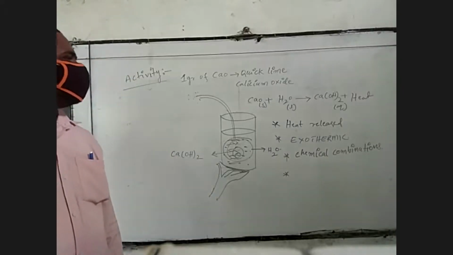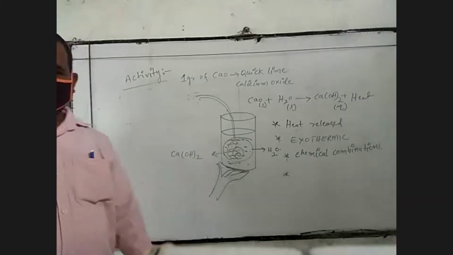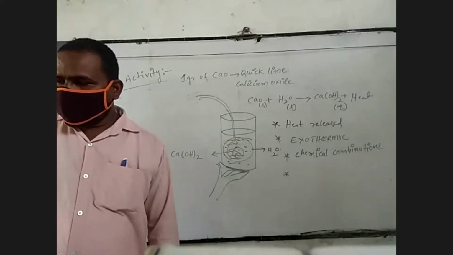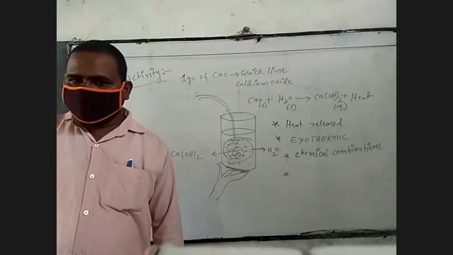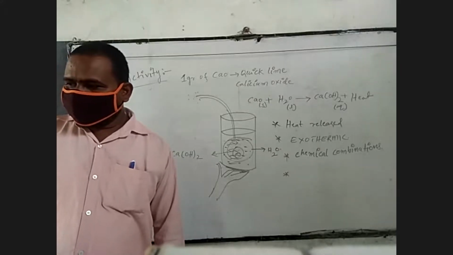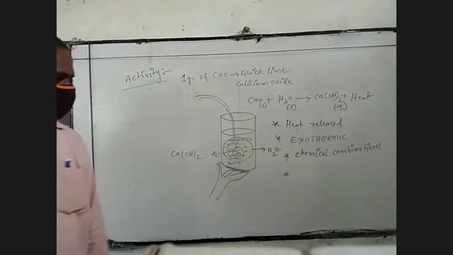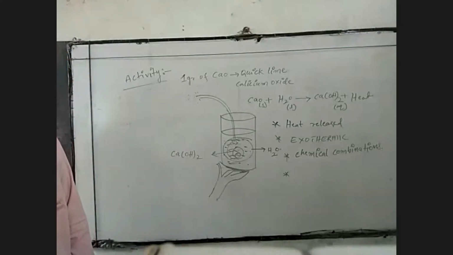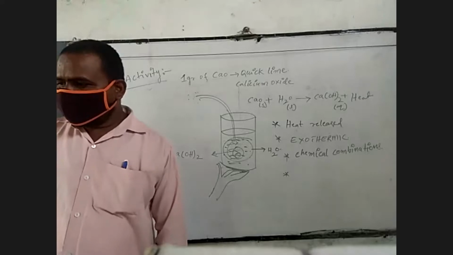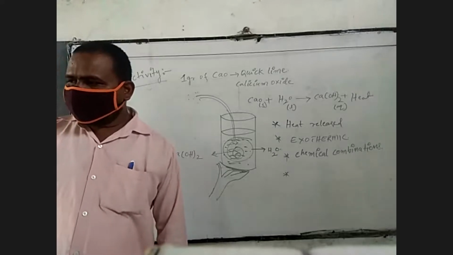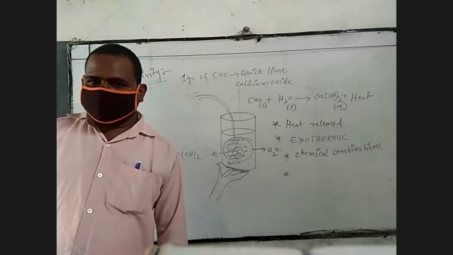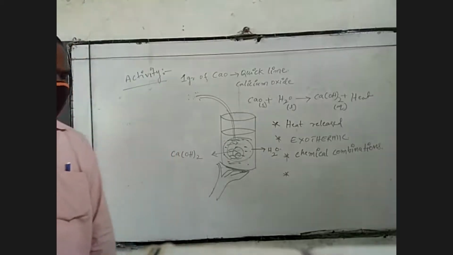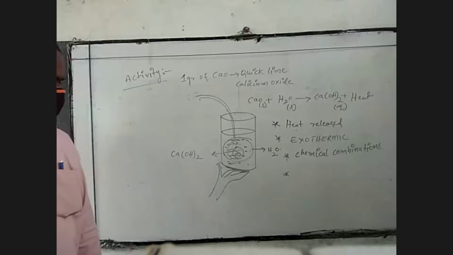Suppose blue litmus paper or red litmus paper, these two are the natural indicators. Next are methyl orange and phenolphthalein, liquid indicators, which are artificial, man-made indicators. Some chemicals are used to prepare these two liquid indicators.